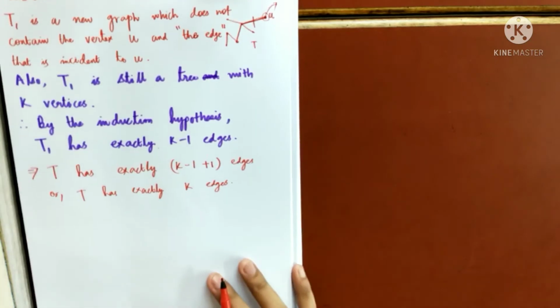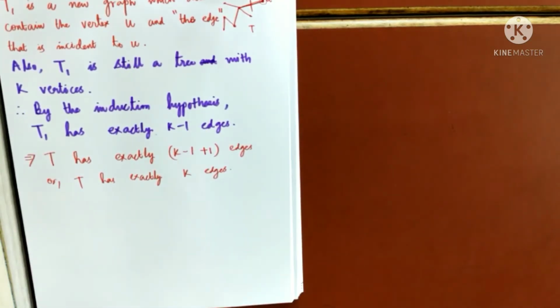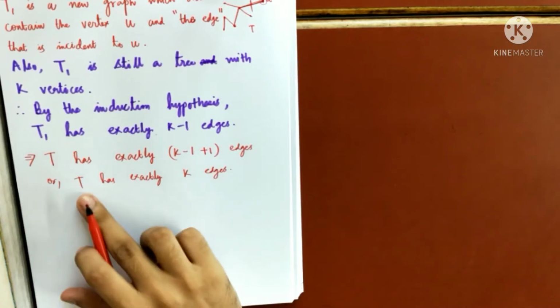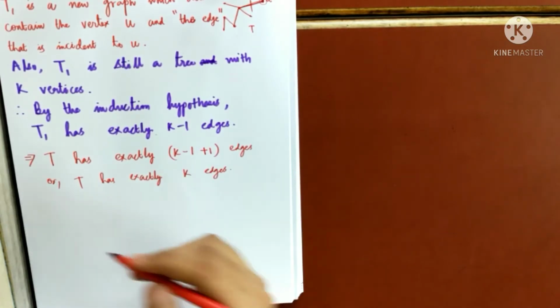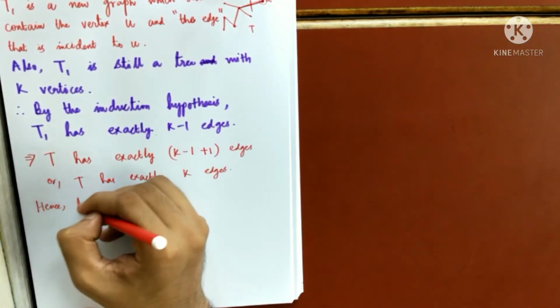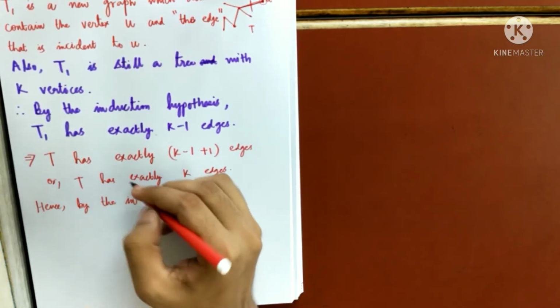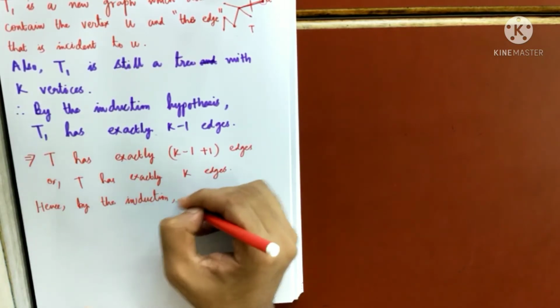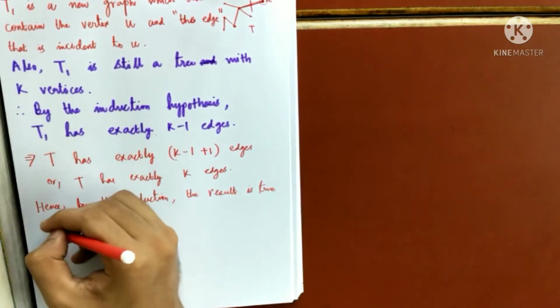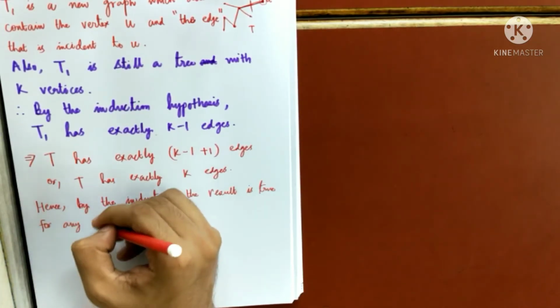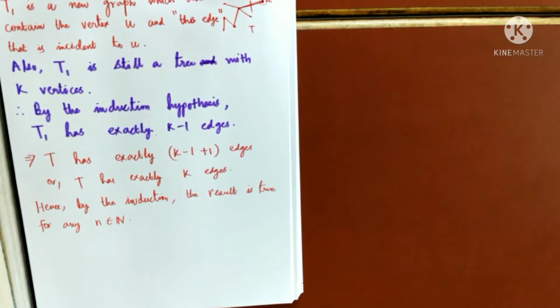So what I had started with, I started by considering any tree having k plus 1 vertices. I have proved that it has exactly k edges, one less than the number of vertices. Hence by induction, the result is true for any n belonging to the natural numbers. So we have proved the theorem that any tree having n vertices will have n minus 1 edges.